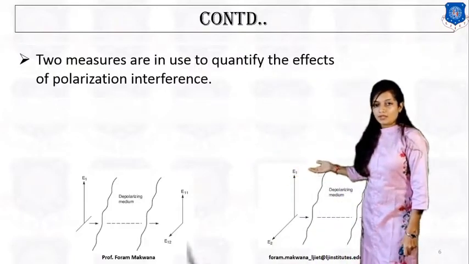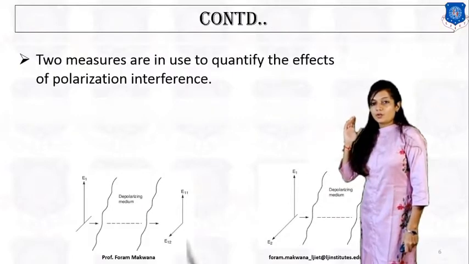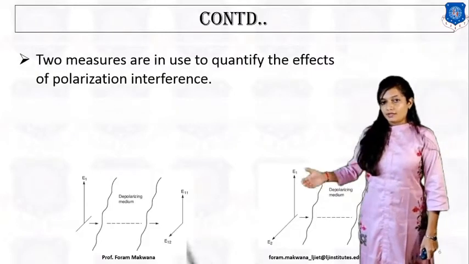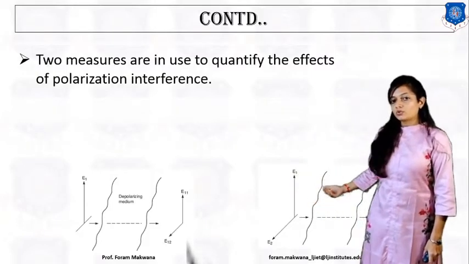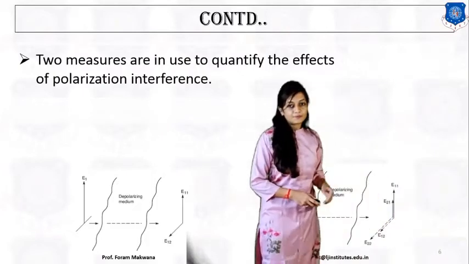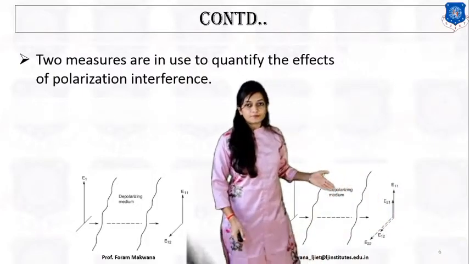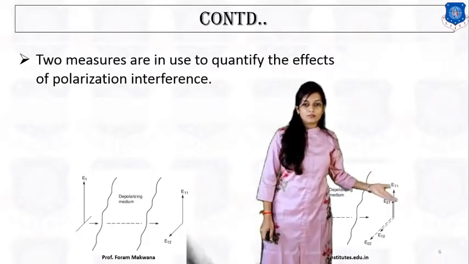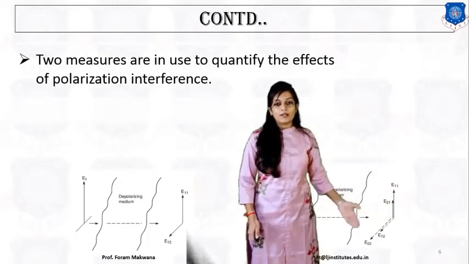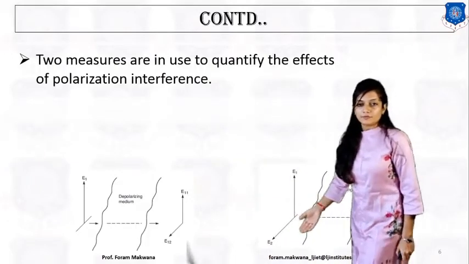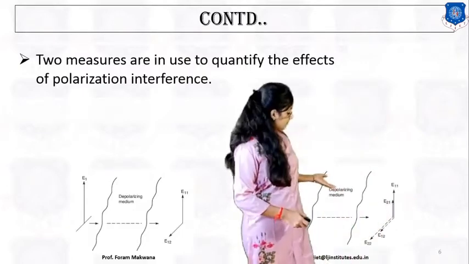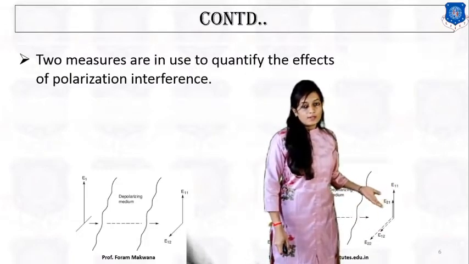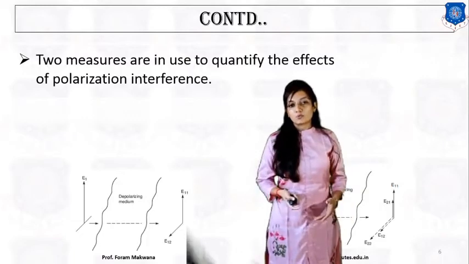Over here, E1 and E2. First is the vertically polarized, and second one is the horizontally polarized signal, right? And if these two signals are transmitted through the depolarizing medium, then for E1, two components are there, E11 and E12, and for E2, there are also two components. First one is E22, and E21. Now, which one is copolar and which one is cross-polar?